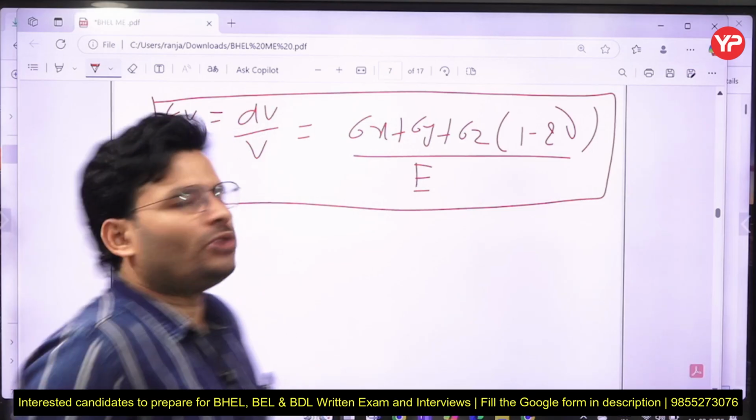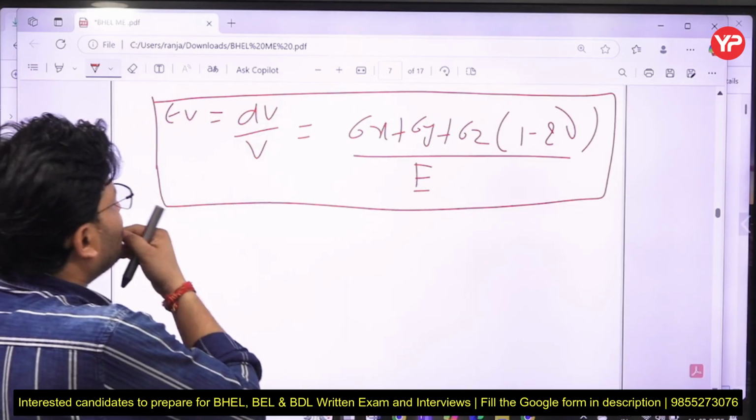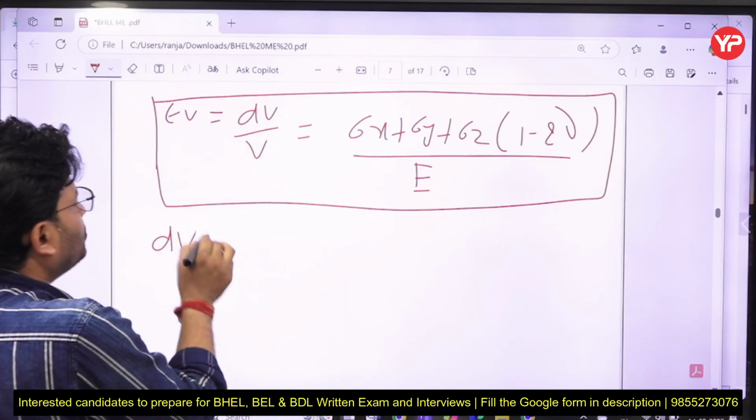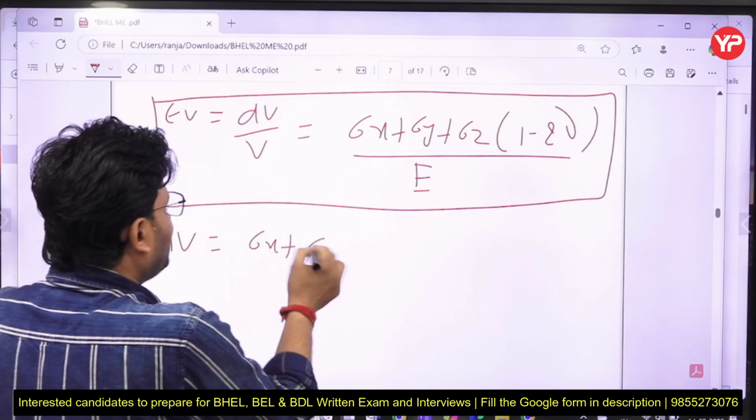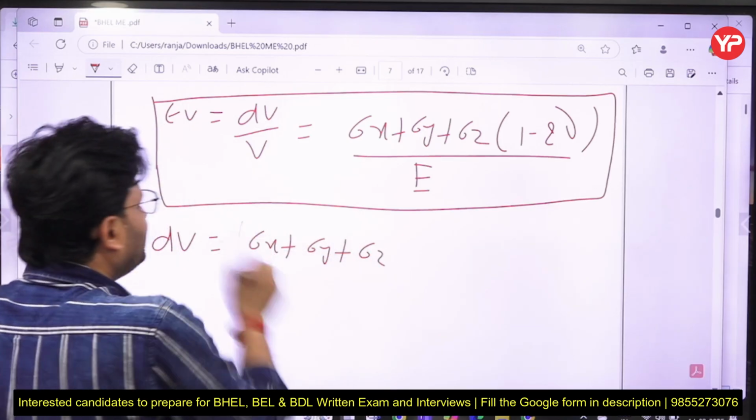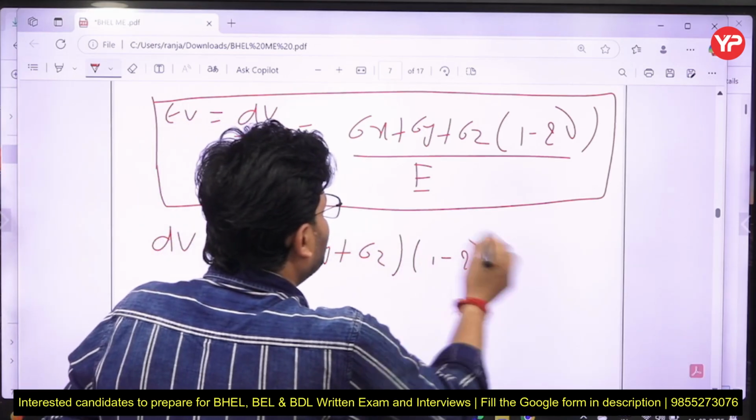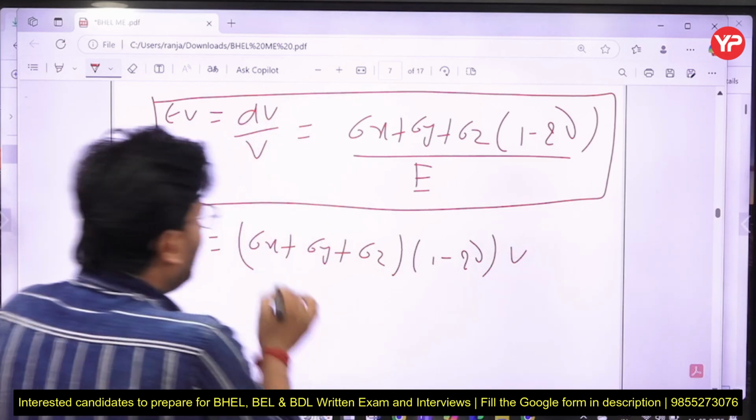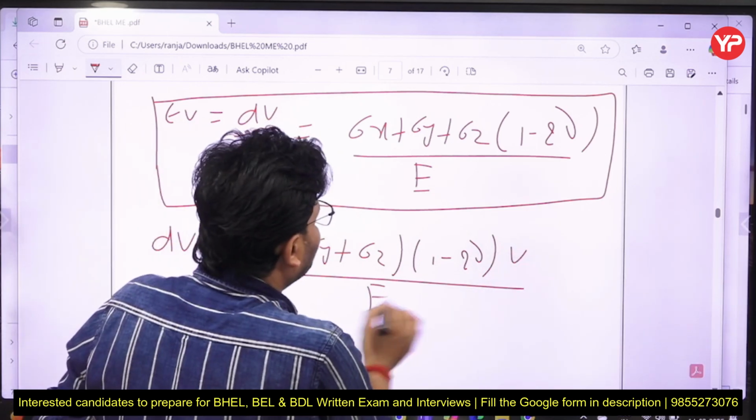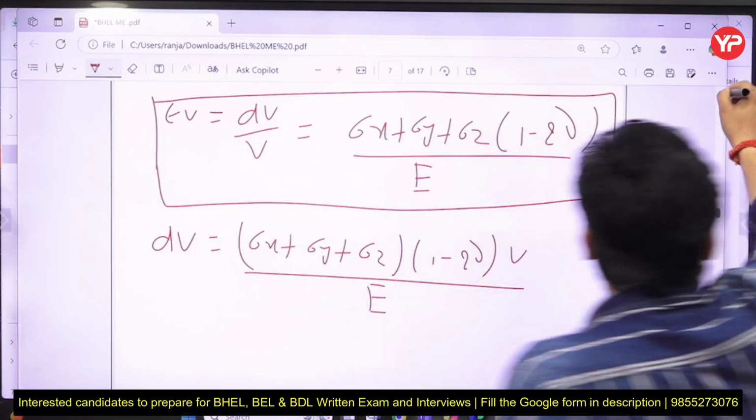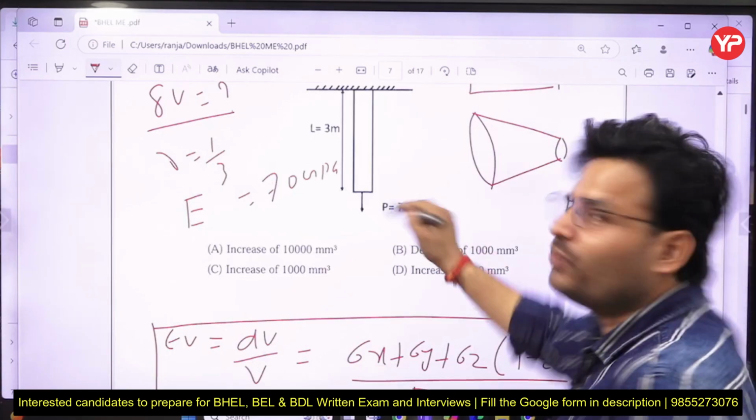This is called volumetric strain. And sir, in this question I have to calculate the change in volume. So can I say (sigma x plus sigma y plus sigma z) into (1 minus 2 mu) into V upon E, and that will be our answer? Sir, in the question it's very clearly only one dimension, only one load is acting.